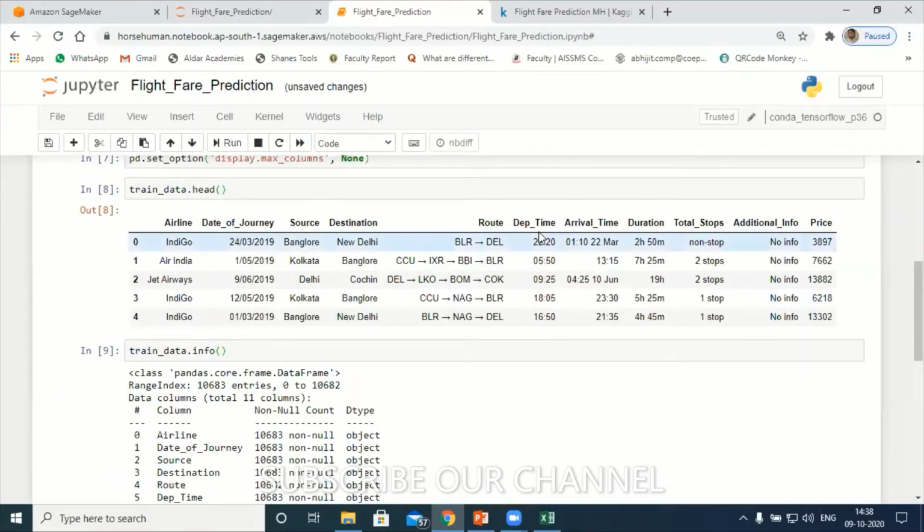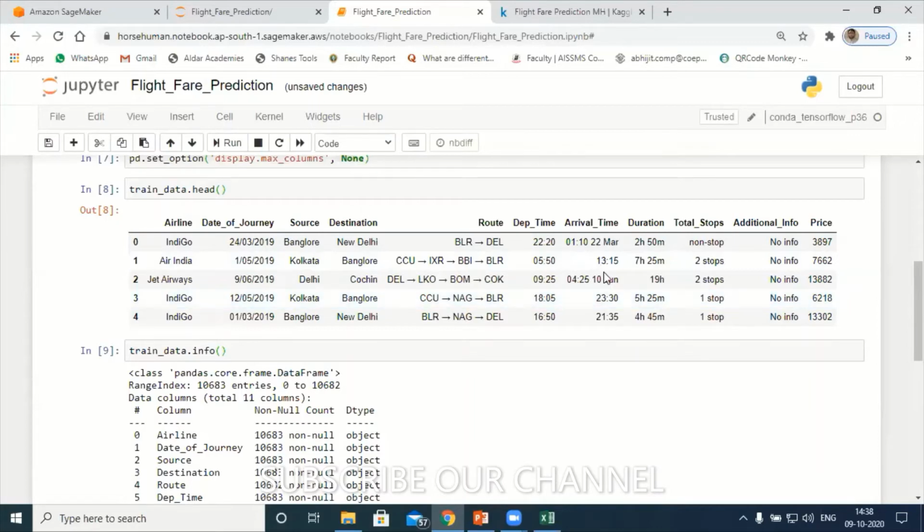Sir, I guess instead of duration, you can remove arrival time, because date of journey plus departure time and the duration, if we add them both, we will get the arrival time. Yeah, that is also possible.